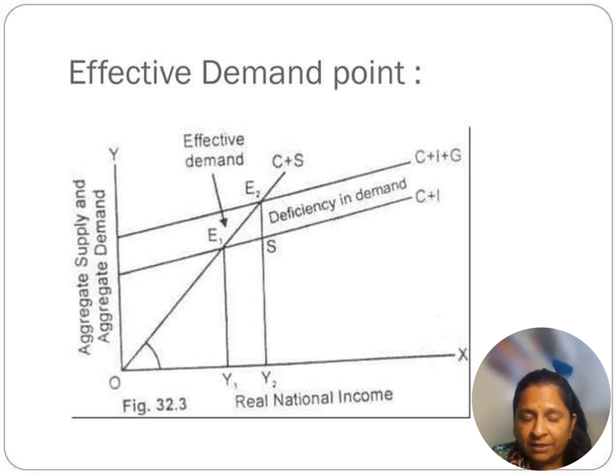The aggregate supply, which starts from 0, is C plus S. This is my aggregate supply, and this is my income, and C plus I, my consumption, always starts from upward. From 0 to this point, it shows that this is the basic expenditure which I have when saving is 0, but I have to spend. So consumption is always equal to A plus BY.